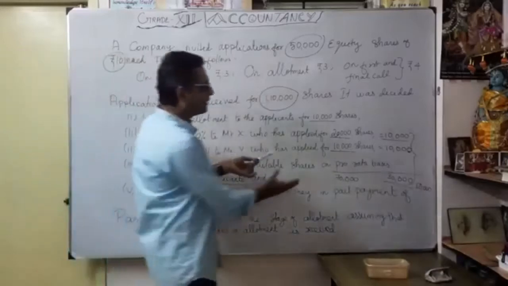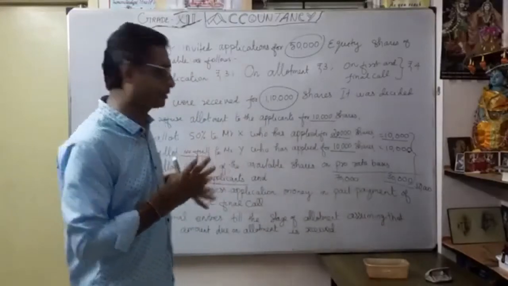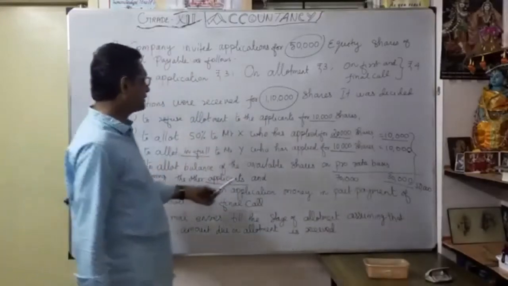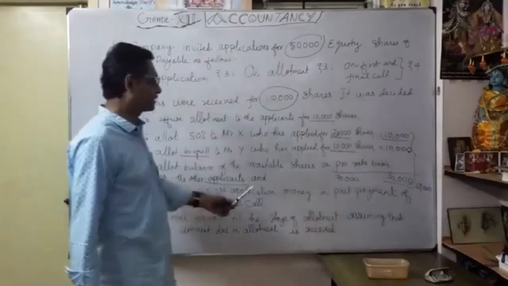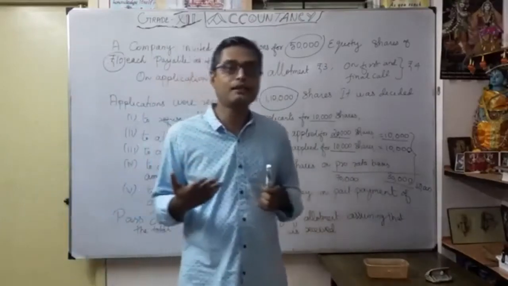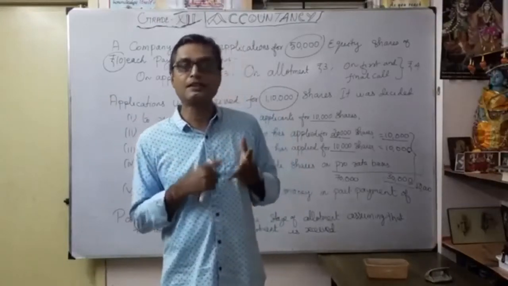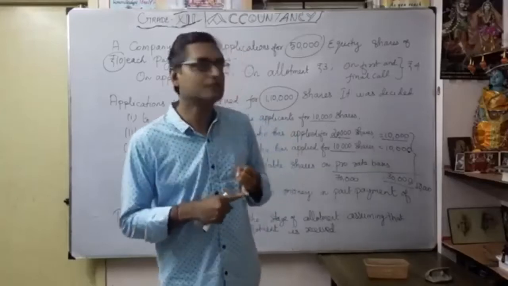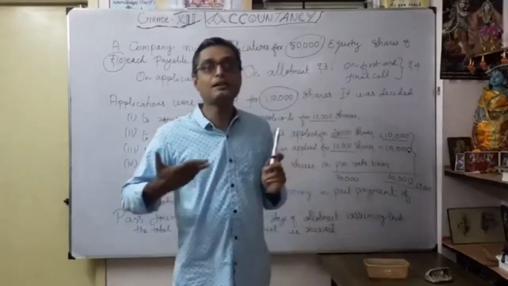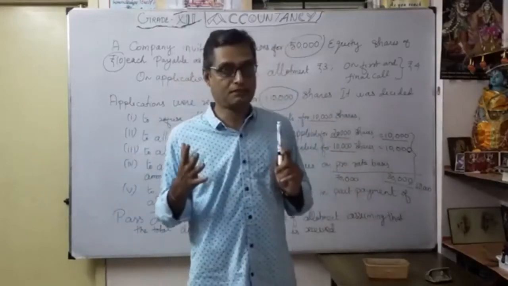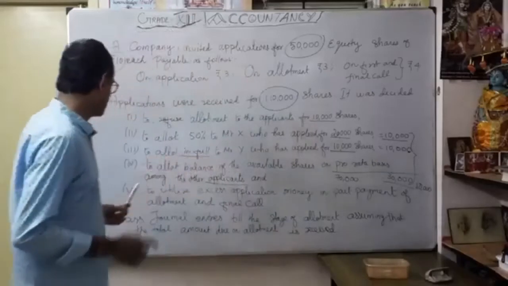See here, indirectly they have given the information about the application of shares and how much we are going to allot. Then finally, to utilize the excess application money in part payment of allotment and the final call. Whatever the excess application money after the amount is transferred to the share capital account, how are we going to calculate the balance, whether we consider it for share allotment purposes or pay it back to the bank, that will come separately. So how are we going to adjust the available excess application money? For that, you want to prepare the statement. The statement is very, very important. So what is the question here?